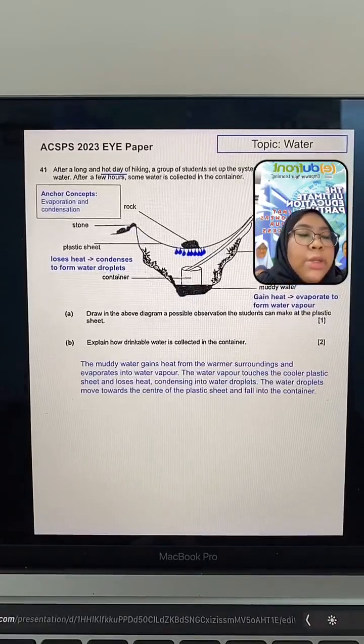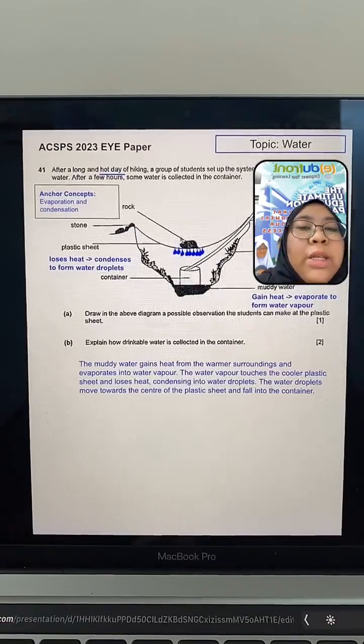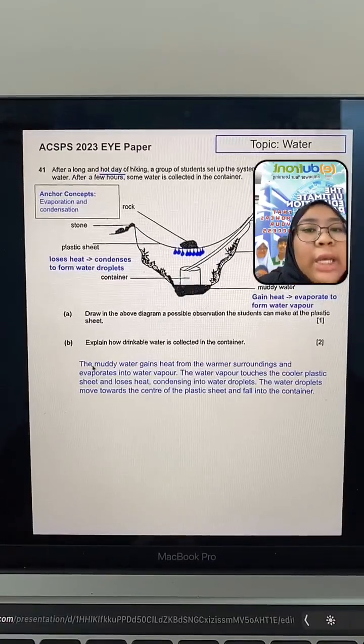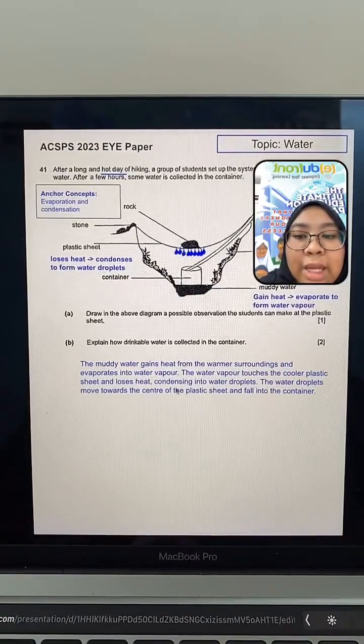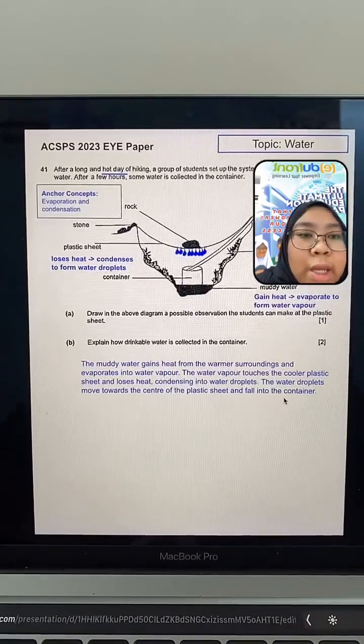Let's answer the question. This is how you answer to get your full 2 marks. You explain step by step. Firstly, the muddy water gains heat from the warmer surroundings and evaporates into water vapor. Next, the water vapor touches the cooler plastic sheet and loses heat, condensing into water droplets. Finally, the water droplets move towards the center of the plastic sheet and fall into the container.